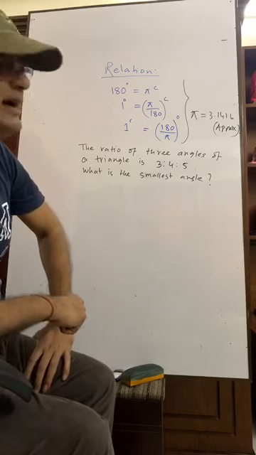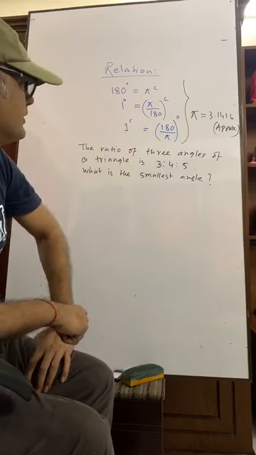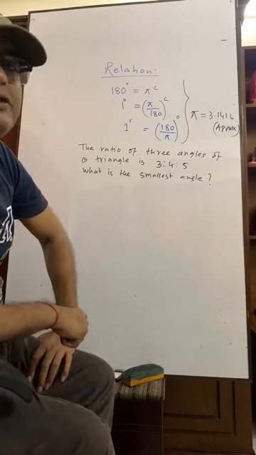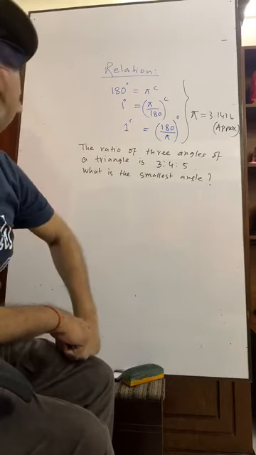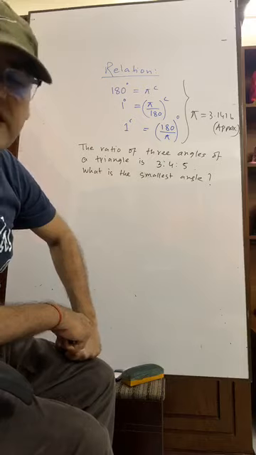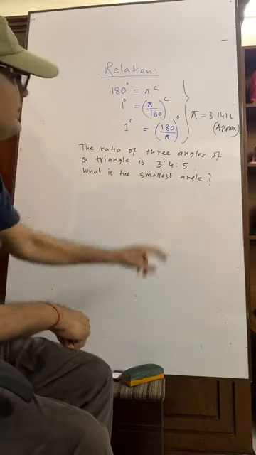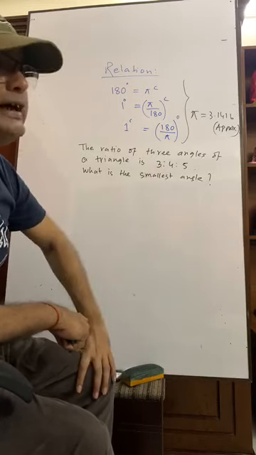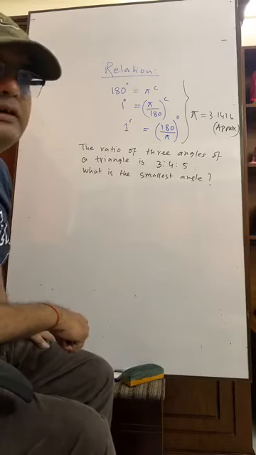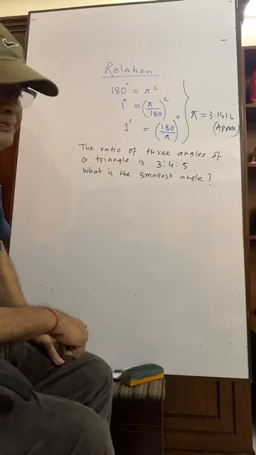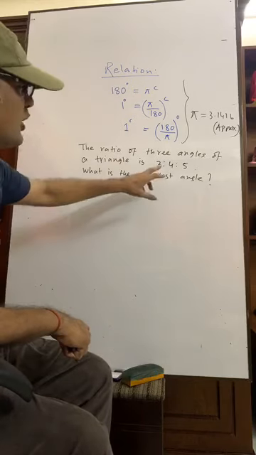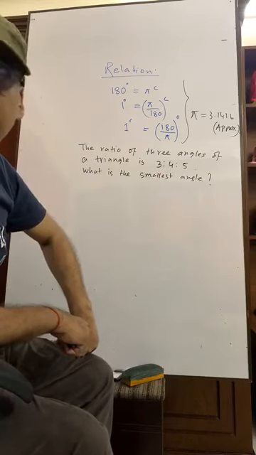In this case, I have seen that students normally write down that the largest angle is 90 degree. They think 3, 4, 5, it supports the theorem of Pythagoras. But it is not the ratio of the sides.